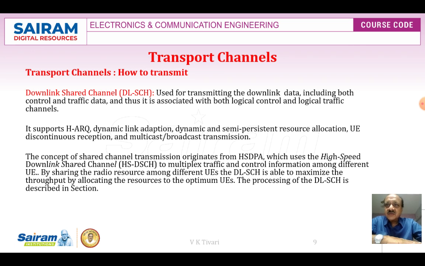The concept of shared channel transmission originates from HSDPA, which uses the high-speed downlink shared channel to multiplex traffic and control information among different user equipment. By sharing the radio resource among different user equipment, the downlink shared channel is able to maximize throughput by allocating the resources to an optimum user equipment. The processing of DL-SCH is described in a later section.